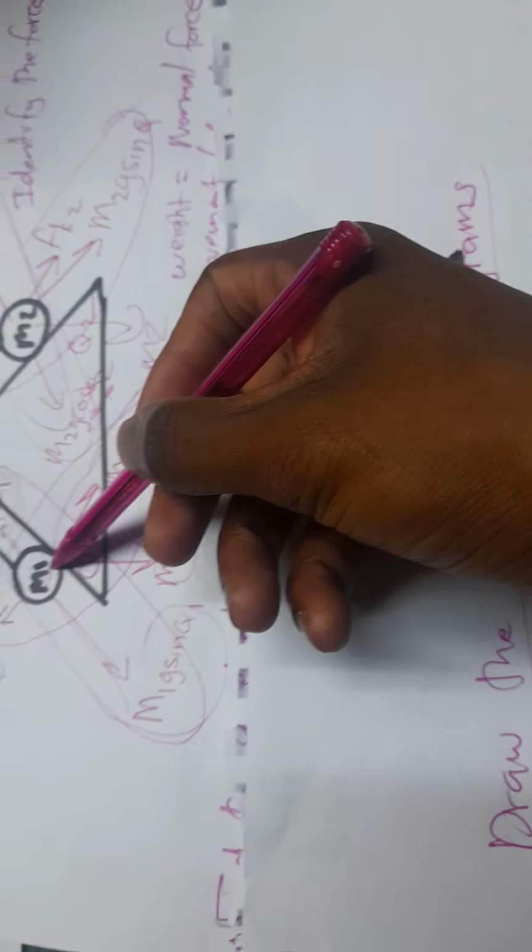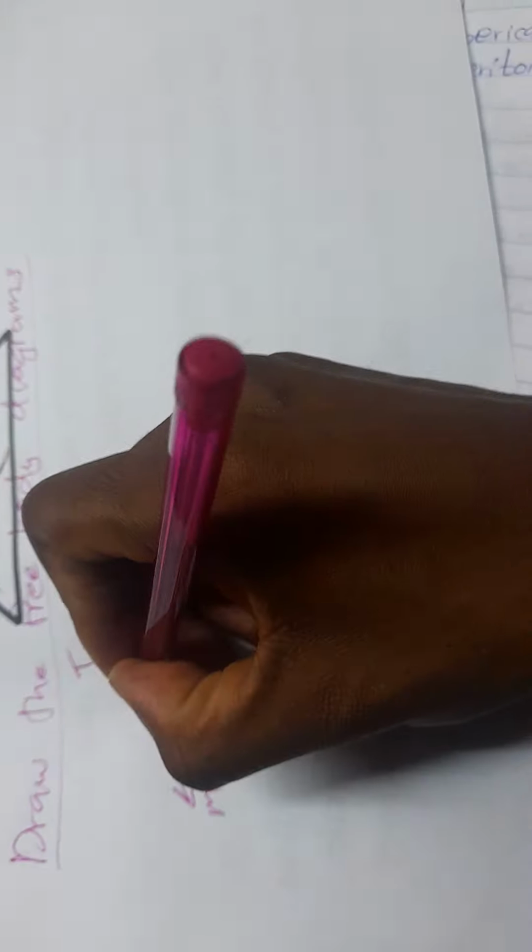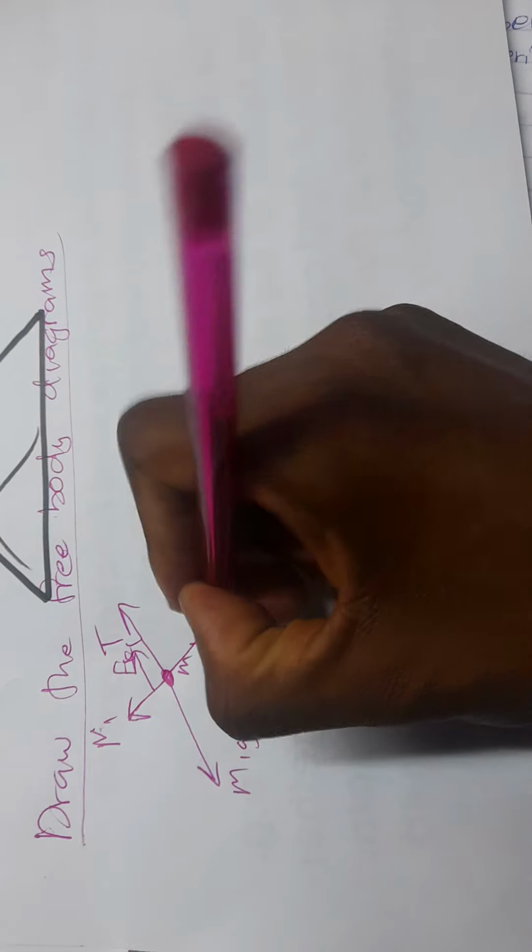How can we draw them? This mass is on a slanting surface, so it needs to be slanting like this, and say this is our mass 1. We have our tension there, this is our m1g sine theta, and this is our normal 1. There's a force going there which is fk1, and a force going there which is m1g cos theta.